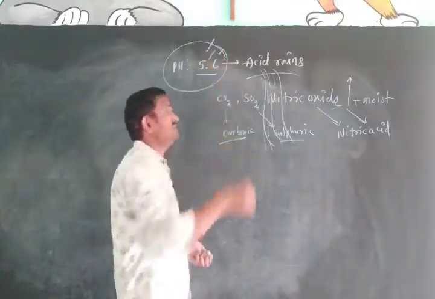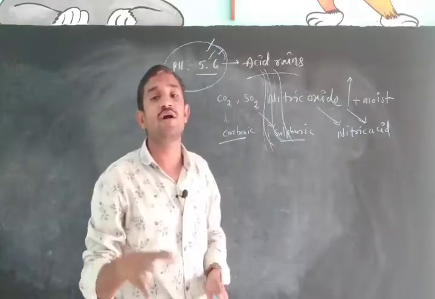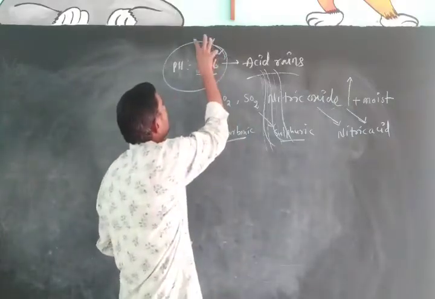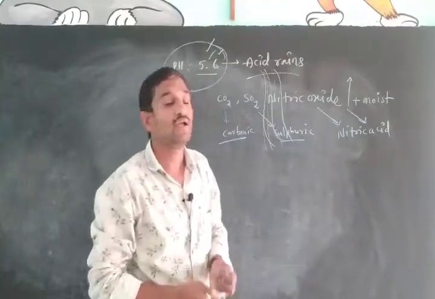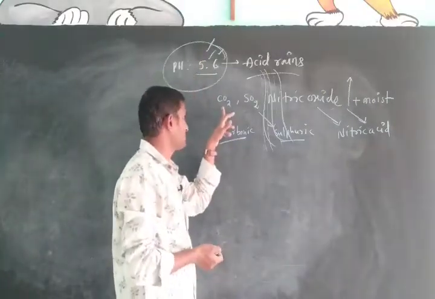Acid rain is likely to fall when the pH value is less than 5.6. Which kinds of gases or reasons are responsible for this?